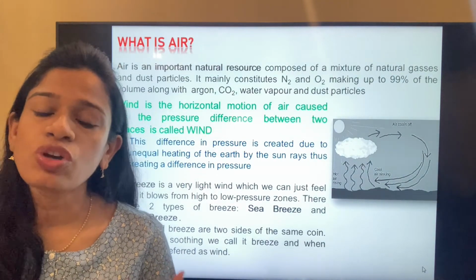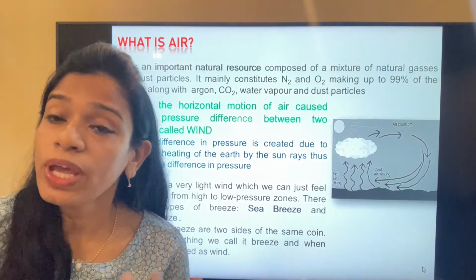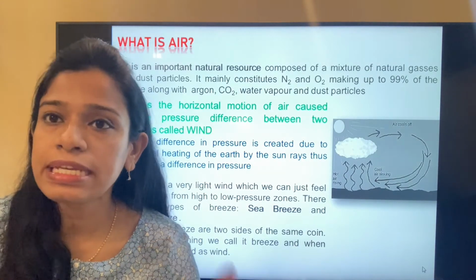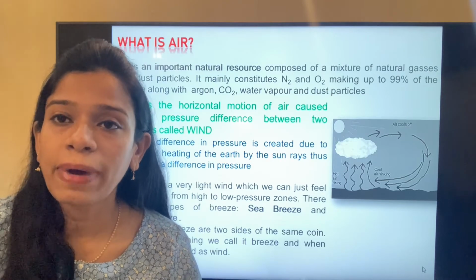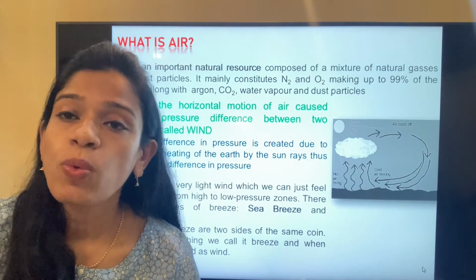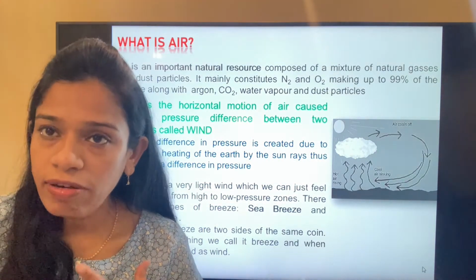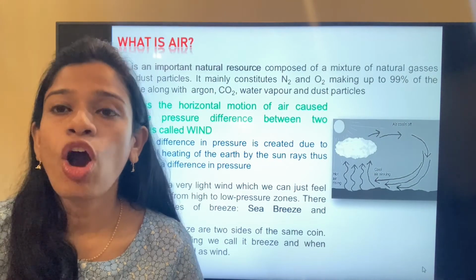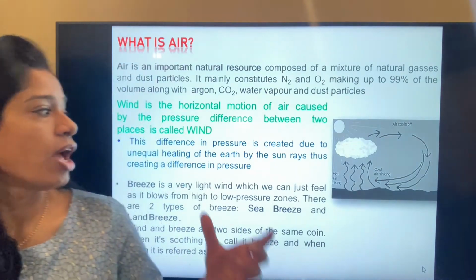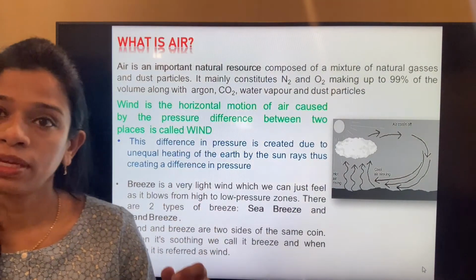We cannot instantly feel air. We cannot see air. We cannot touch air. But we can feel air in some forms. We can feel the air when it is in movement. When the air is in movement, we term it either breeze or wind.